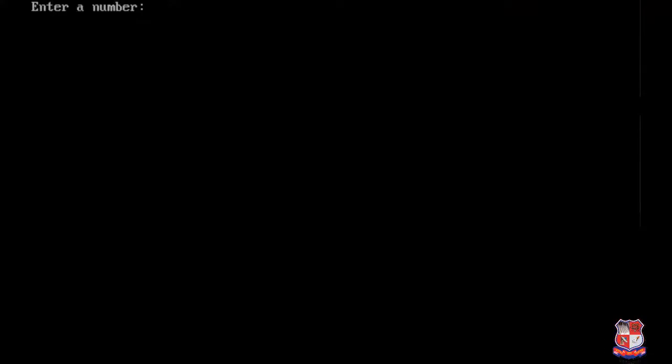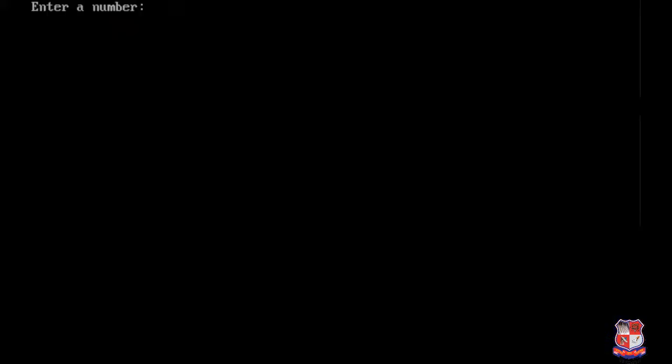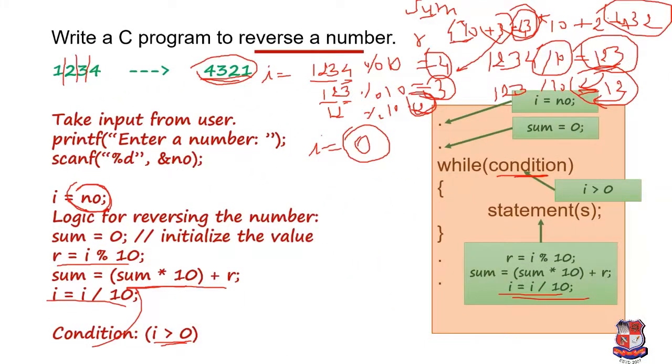Okay, we can enter a number. For example, we are taking 1234 and it will give us 4321. The reverse number for 1234 is 4321. We can input any number, for example 53897, so it will give 79835. That's it for the while loop. In our next lecture we are going to discuss the do while loop. Thank you.